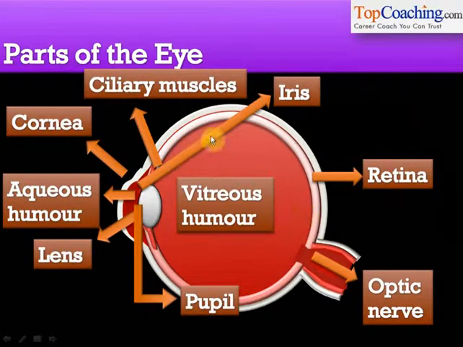There are some other parts of the eye that we studied. The pupil, for example, regulates the amount of light entering the eye. The optic nerve carries electric signals from the retina to the brain, and the iris regulates the opening and closing of the pupil. Aqueous humor and vitreous humor are liquids which provide pressure inside the eye. Ciliary muscles help in the thickening and the expanding of the lens, because the lens becomes thick and thin to make sure that the image is always formed on the retina.